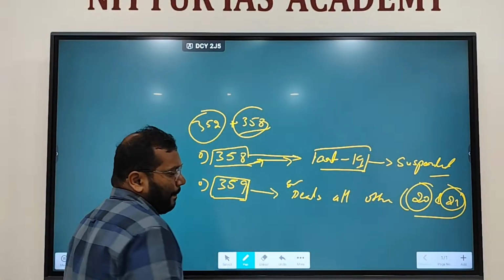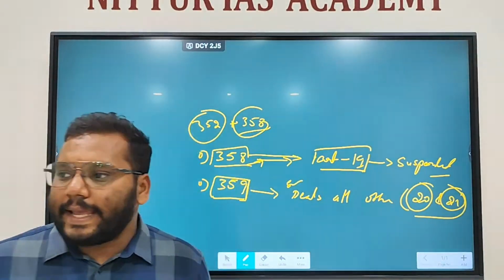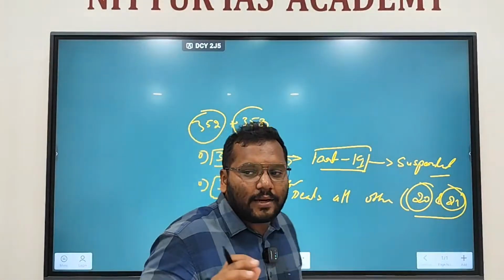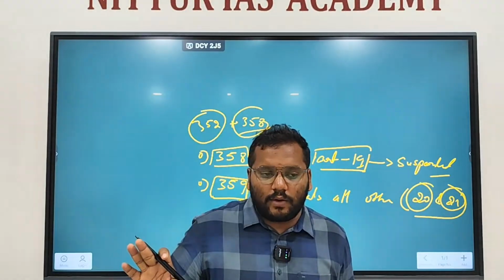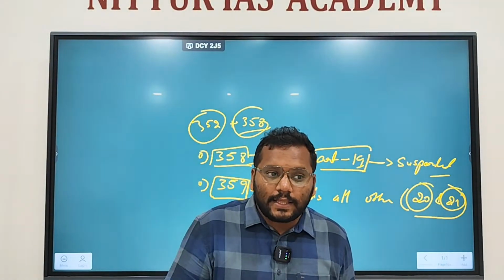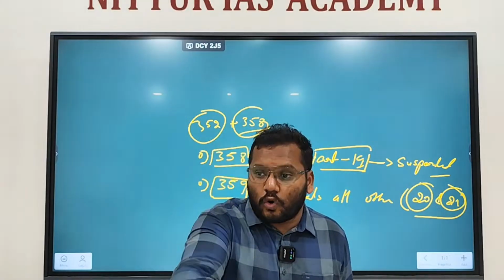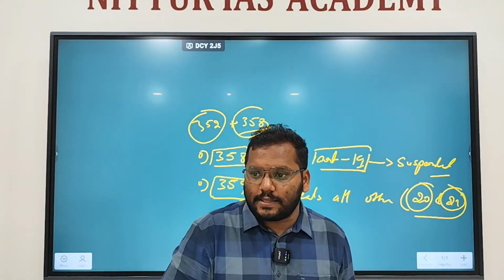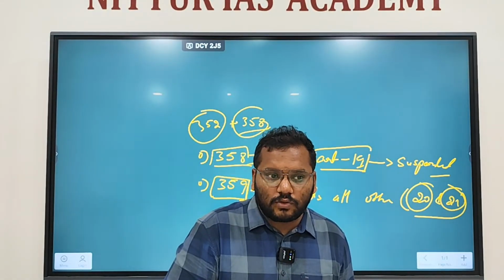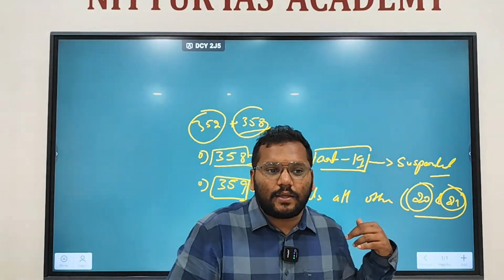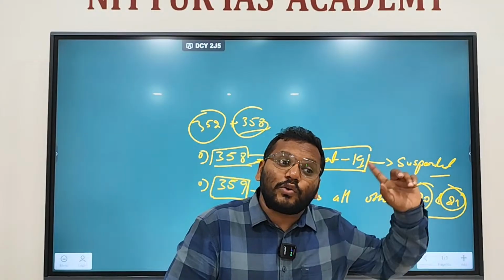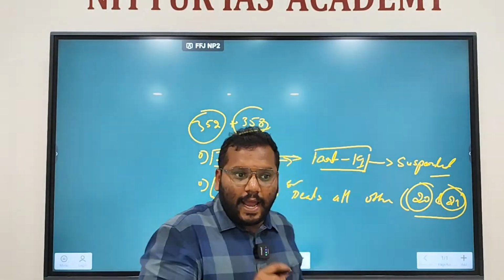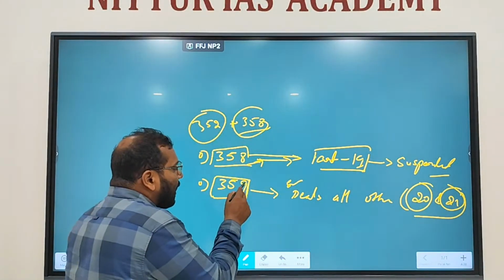So your 20 and 21 can never be suspended. One more thing: when national emergency is imposed, your fundamental rights are not actually taken back. Under Article 359, your right to approach the court for their enforcement is suspended. It doesn't mean that there is no right to equality when there is a national emergency, but you cannot go to court of law if your right to equality is violated.